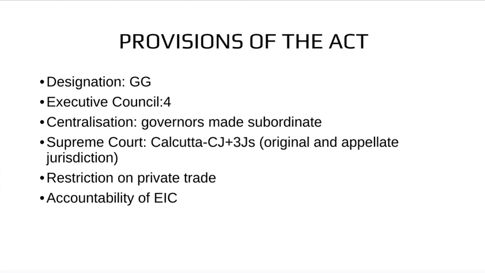Restriction on private trade. The act barred the officials of the company from engaging in private commerce or receiving bribes and gifts from the native population. It also mandated, as the fourth point, that the company's governing body, the Court of Directors, disclose all its official affairs to the British government, including revenue, civil and military matters. So these were the provisions.